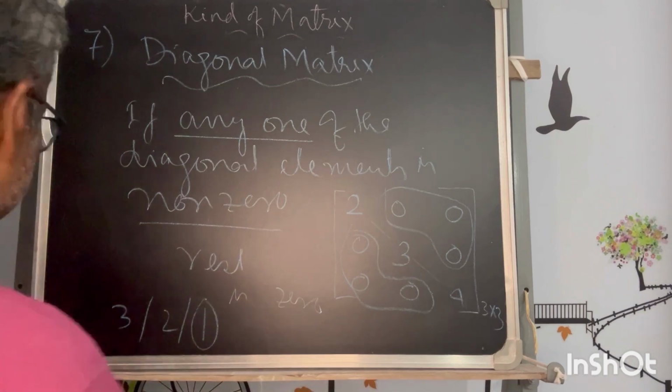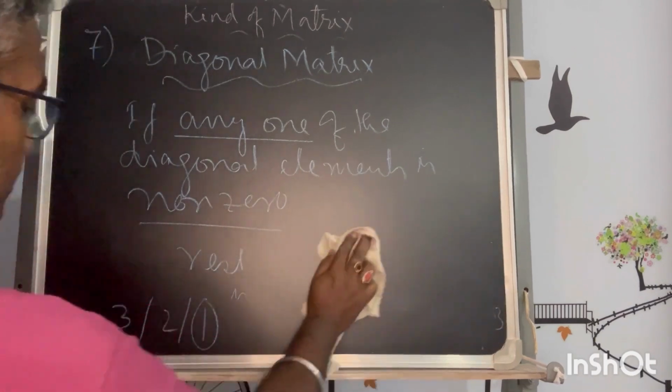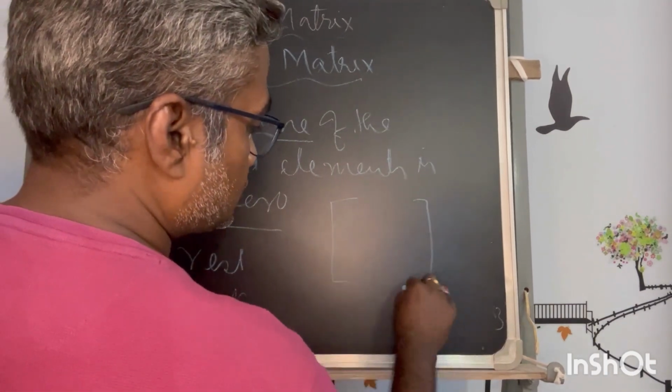Understood? I have given an example of 2 cross 3, but it could be 3 cross 3 or 2 cross 2.